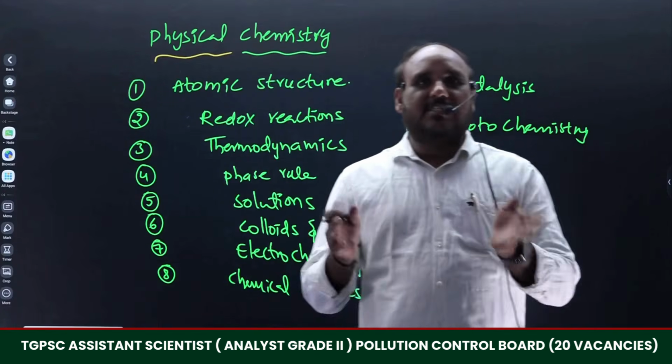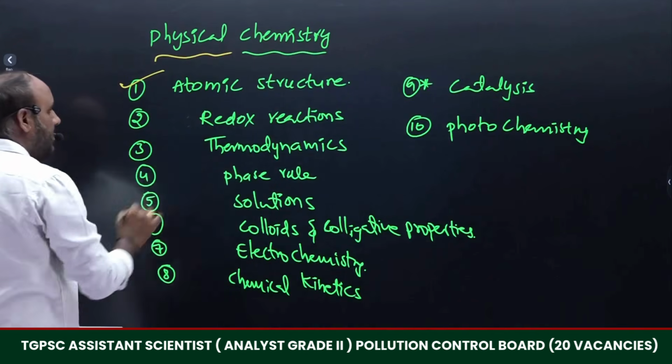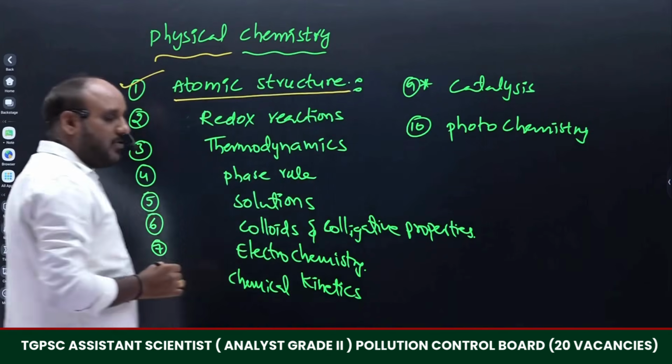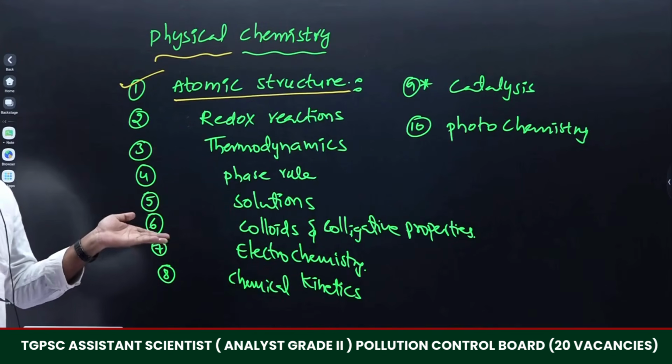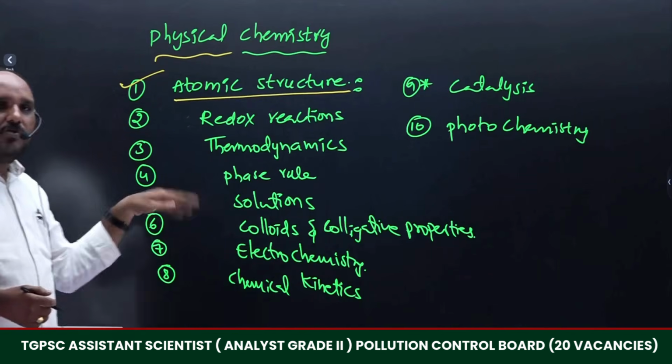Whenever we discuss atomic structure particularly, they mentioned directly the Schrodinger wave equation. How the Schrodinger wave equation is derived, what are the consequences, before getting to the Schrodinger wave equation we have to know all those things only.